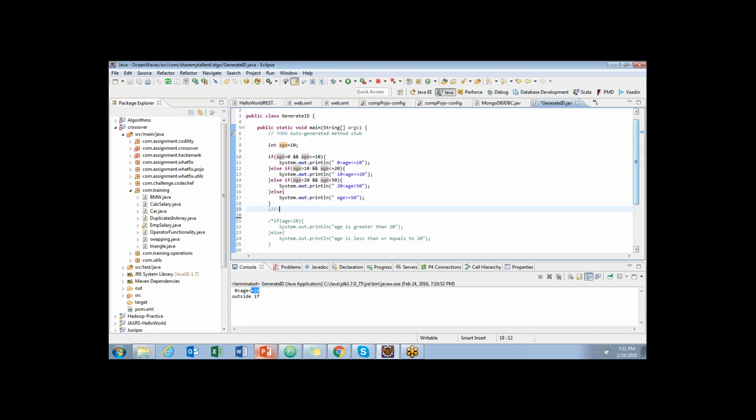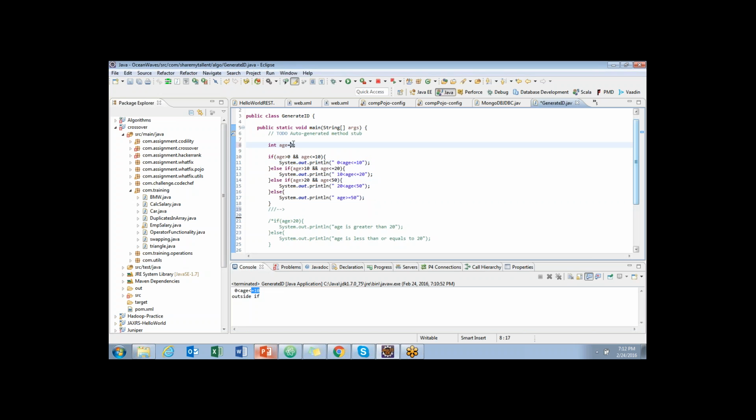But if the first one is false, it goes for the next. If that is false, it goes for the next. That is false, it goes for the next. So this is the way we do if, else if, else. Depending on your scenario, you will be using this.